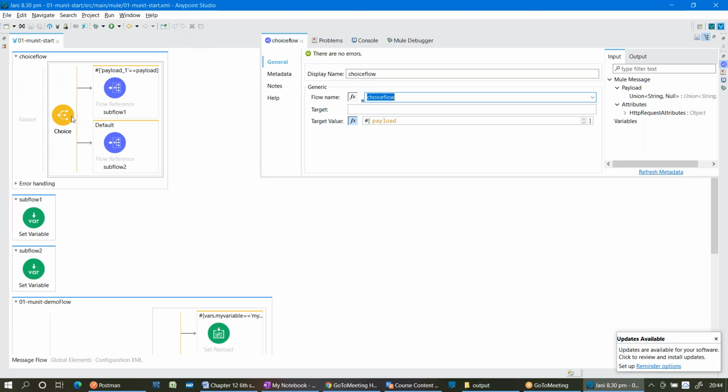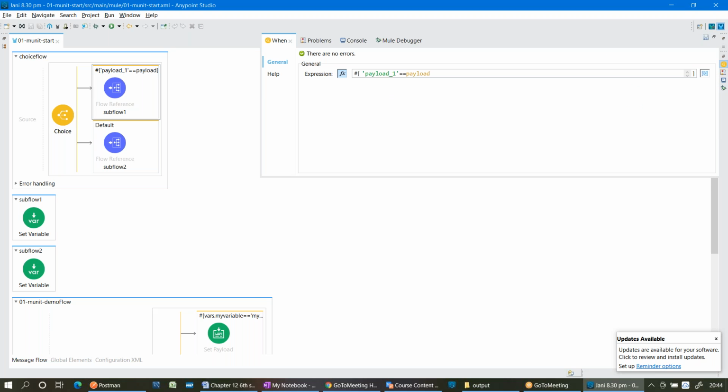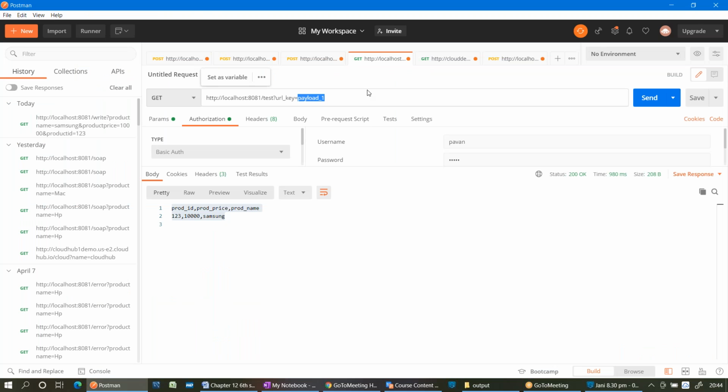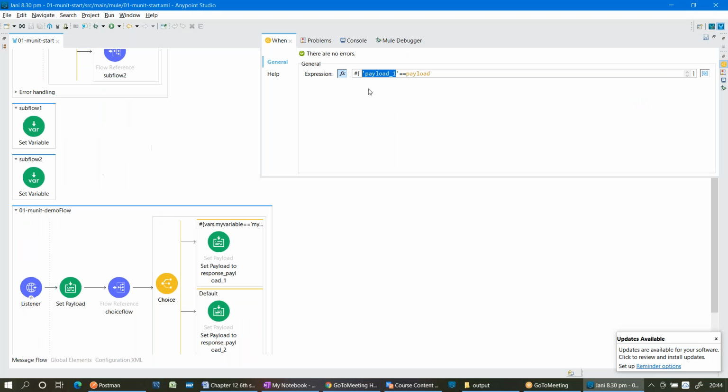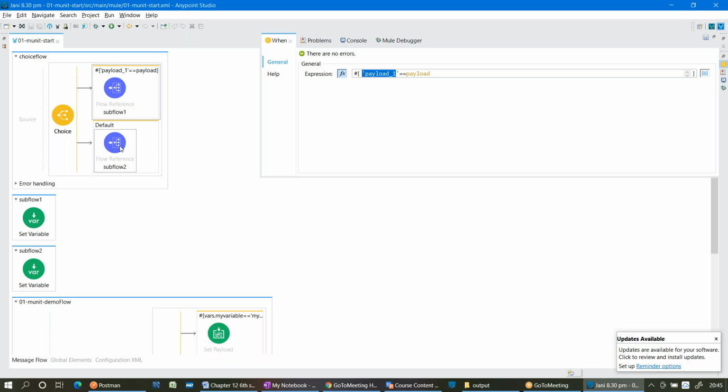That is a choice router, which works based on some condition. First condition: if the incoming payload value is payload 1, then this route will execute. If the incoming payload value is anything other than payload 1, then the second route will get executed.